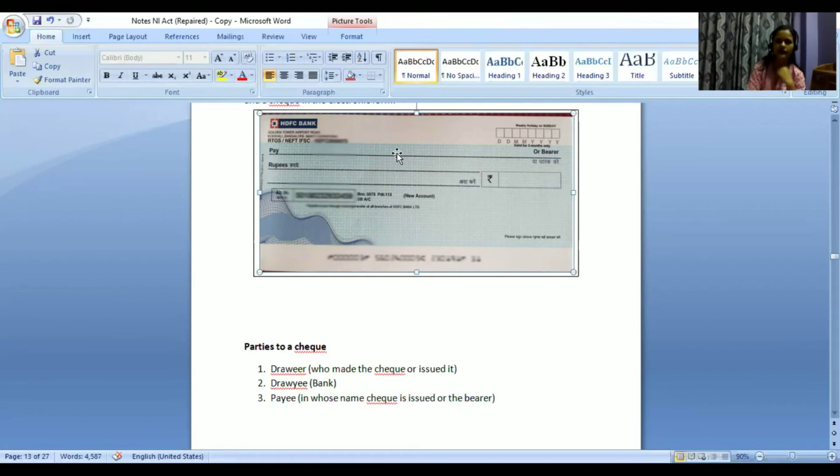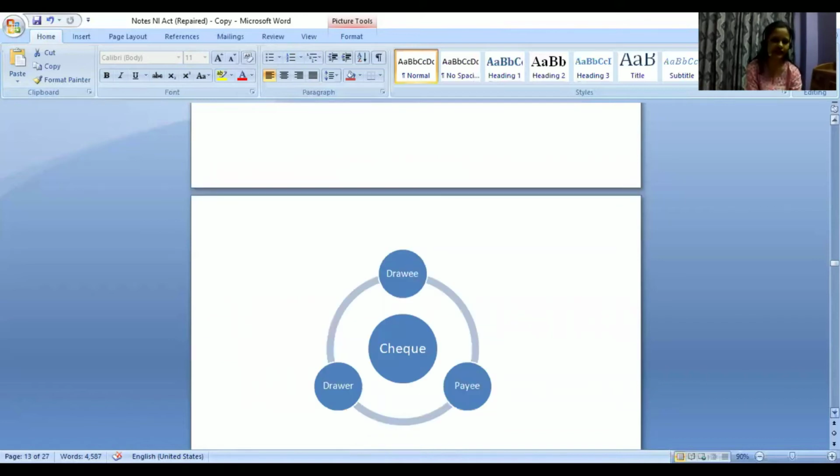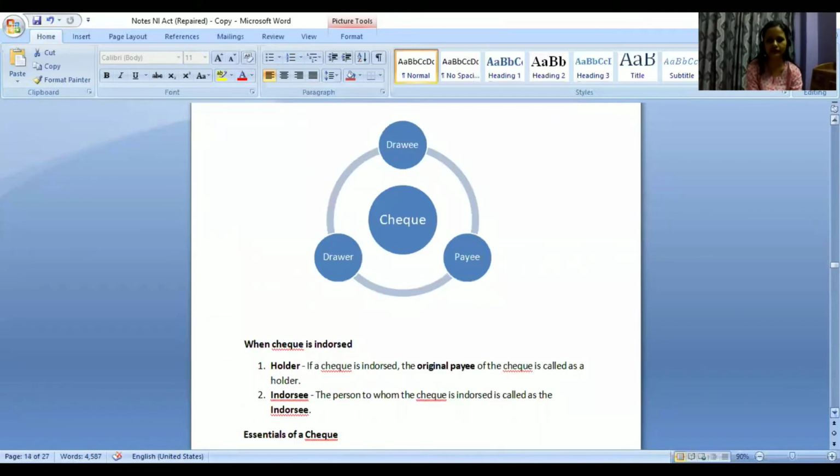If you are writing someone's name, that person will get the payment, or the bearer. If I am not writing anyone's name, then it will be what? Pay to the bearer. As in whoever is carrying that particular check and depositing it in the bank, that person will get the payment. So I may not write anyone's name, but the person can go and claim as a bearer. So whoever will get the payment, that person is the payee. There are basically three parties involved in a check as well. So in a check, we have the drawer, drawee, and payee.